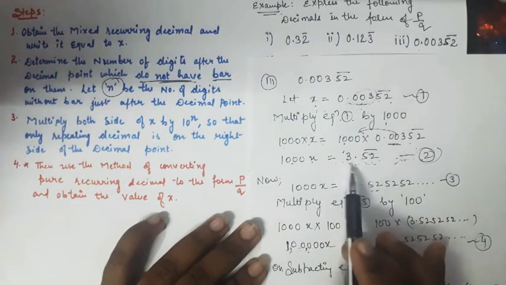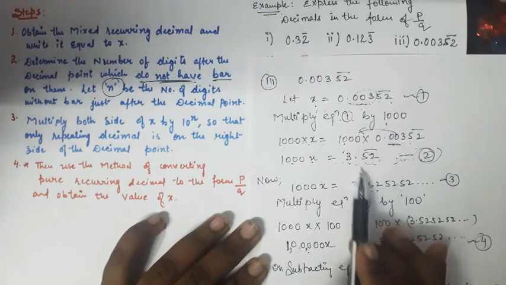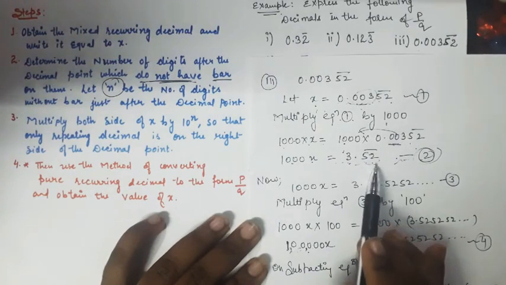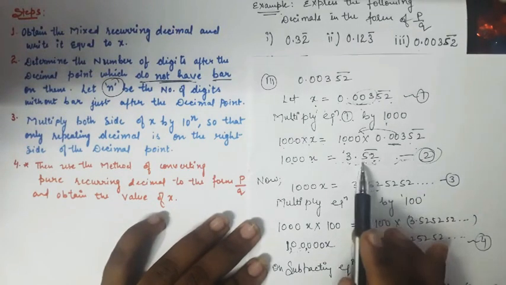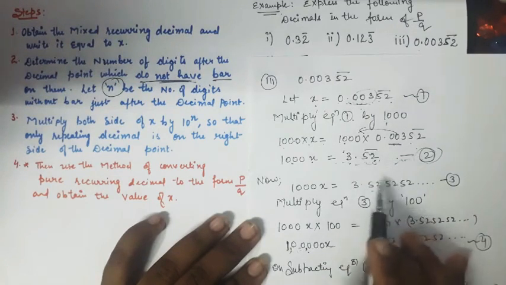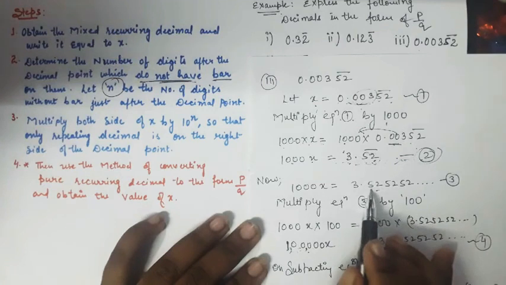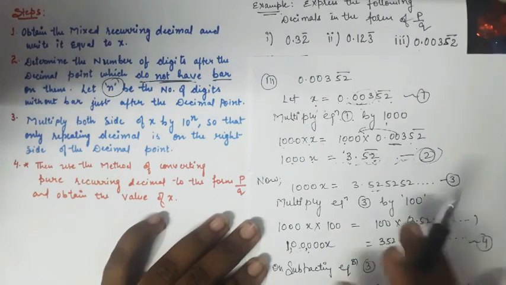And as you can see, this is a pure recurring decimal. So we can apply the previous step I discussed. First of all, I will write this decimal in expanded form, that is 3.5252 and so on. I'll mark it as equation number 3.